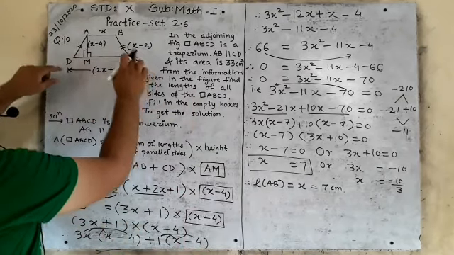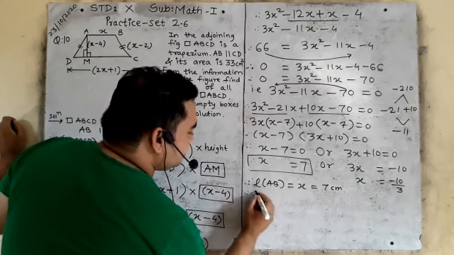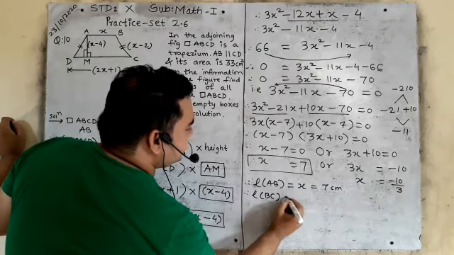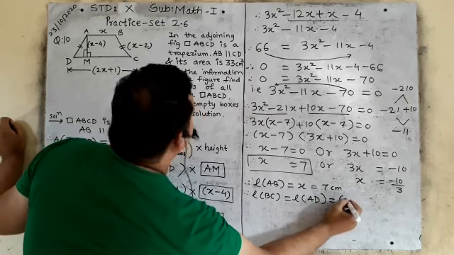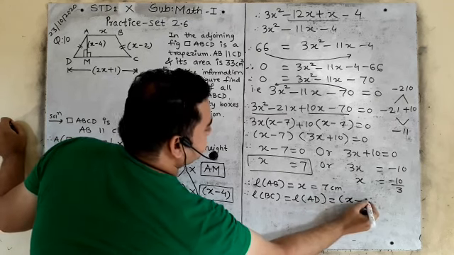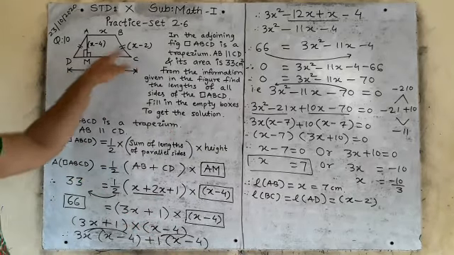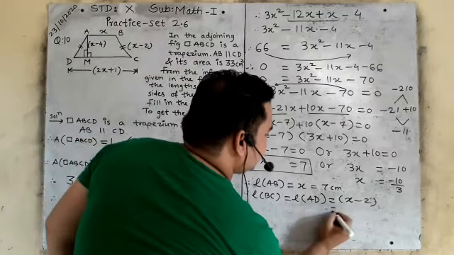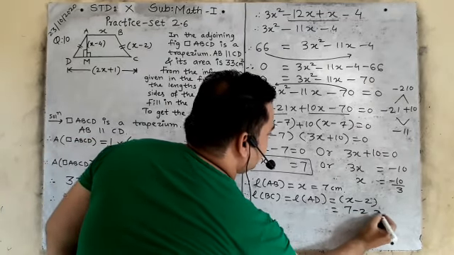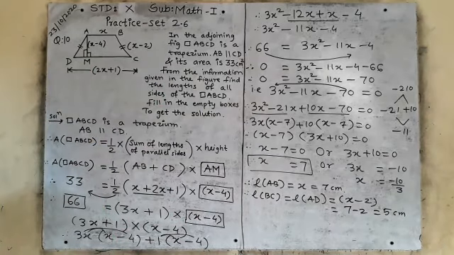Now BC and AD, you will write length BC is equal to length AD is equal to x minus 2. These two are equal. Why? It is given. ऐसा क्यों है? It is given. So that is 7 minus 2. How much? 5 centimeter.